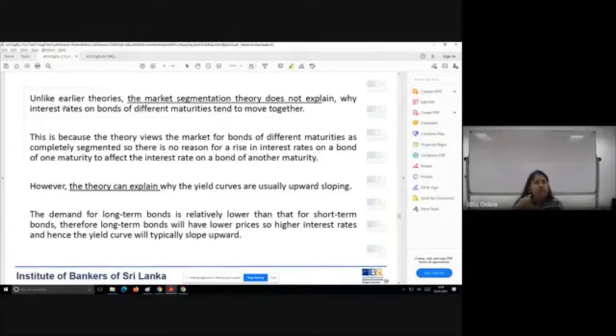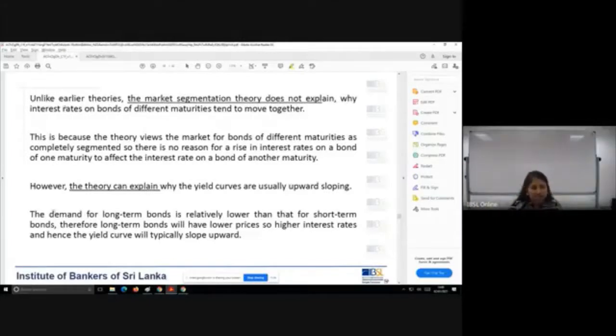Because the demand is low for such long-term bonds, the prices of those bonds are also low. When the price is low, you have to attract investors with a higher interest rate. And due to that, the interest rate of long-term bonds is higher than that of short-term bonds.